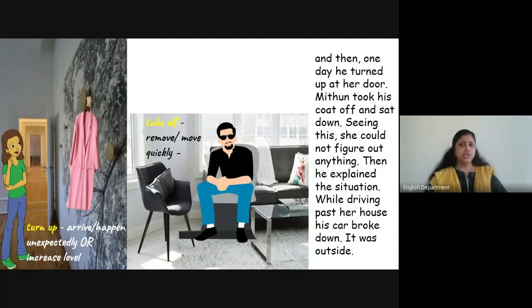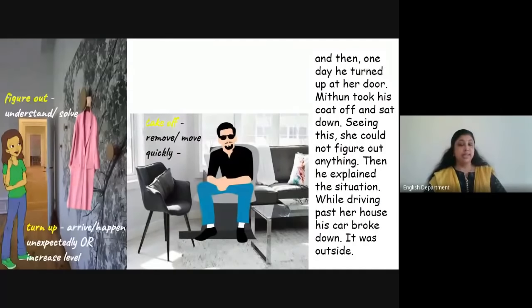Seeing this, she could not figure out anything. She didn't understand what was happening. Mithun is coming, sitting on her sofa. What's happening? Which is a phrasal verb there? Figure out, which means understand or solve. She could not figure out. She didn't understand what's happening. She was confused. Yeah, I'm not able to figure out this problem, we can say.